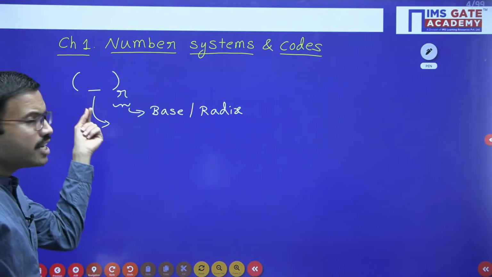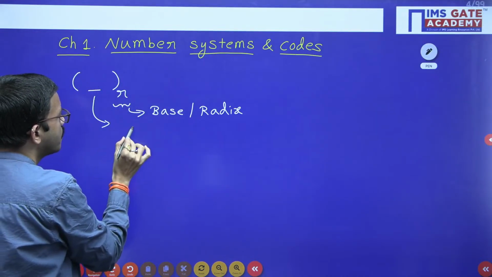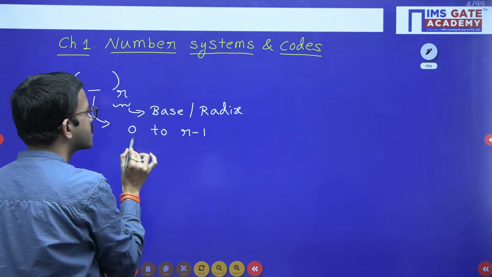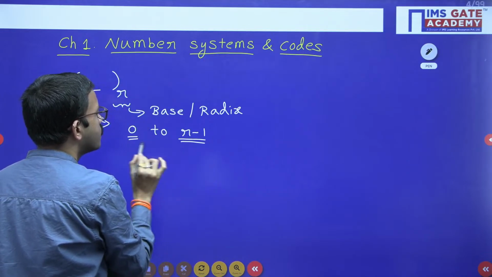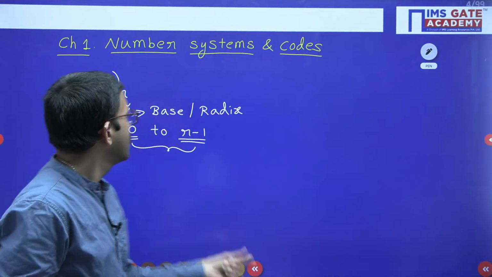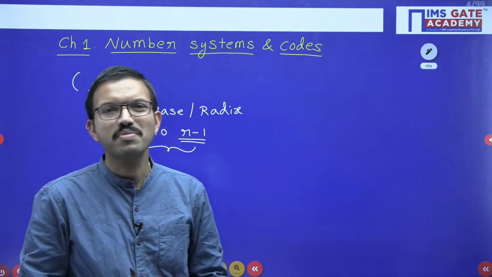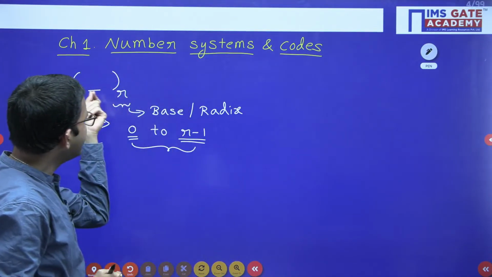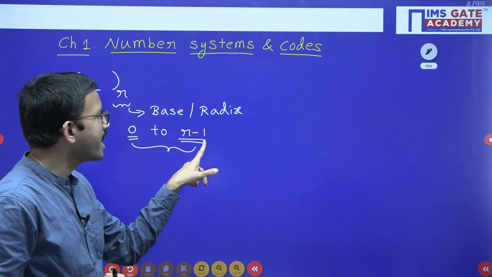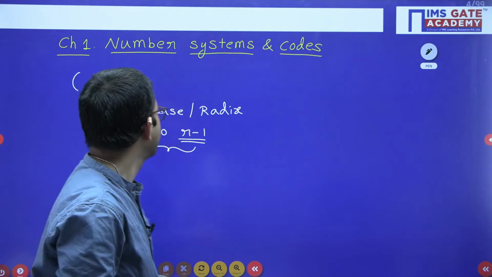then for every single digit, the maximum value we can represent is R minus 1. The starting value is 0. That means we can represent any value ranging from 0 to R minus 1. Say for example you are having a number belonging to base 10, that means the decimal number system. For every digit of the decimal number system you can represent values starting from 0 and the maximum value is 9. That means any value from 0 to 9 can be represented like that.